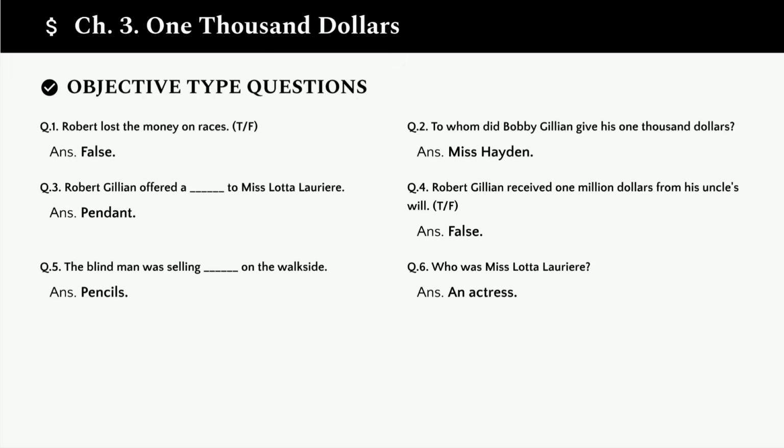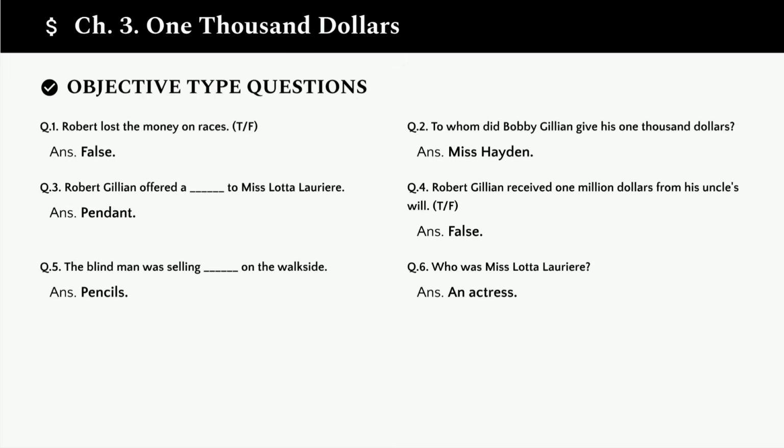Question 2. To whom did Bobby Gillian give his $1,000? The answer is Miss Hayden. He gave all the money to her. Question 3. Robert Gillian offered a blank to Miss Lotta Laurier. The answer is pendant. He planned to give her a diamond pendant.